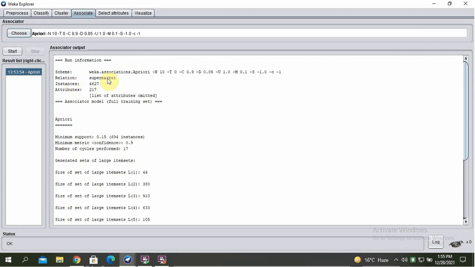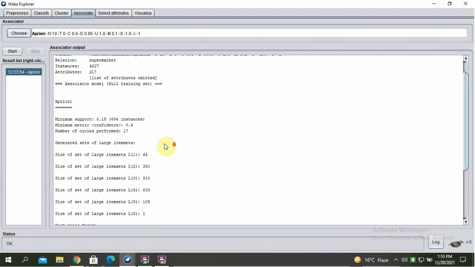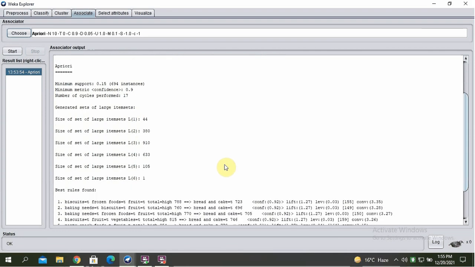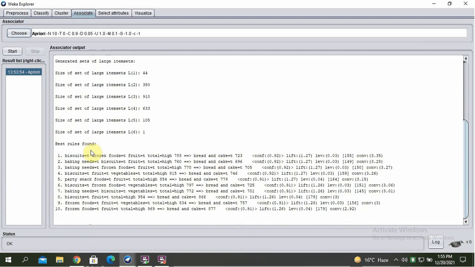In this, the relation is supermarket. It consists of 4627 instances and 217 attributes, minimum support is 0.15, confidence 0.9, and the number of cycles performed is 17. These are the generated sets of large item sets. At the bottom, you will find the detected best rules for association. This will help the supermarket in stocking their products on appropriate shelves.